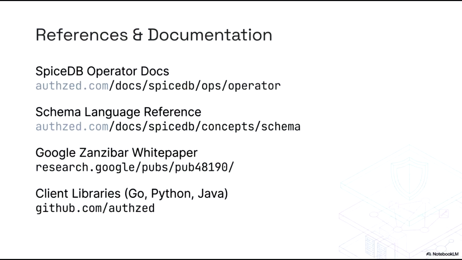If you are interested in the academic foundations of this technology, the Google Zanzibar white paper is a seminal read that outlines the architecture SpiceDB is built upon. Lastly, for developers ready to start coding, our official client libraries for Go, Python, and Java are available on GitHub under the authzed organization. These tools will help you integrate SpiceDB into your existing applications seamlessly.